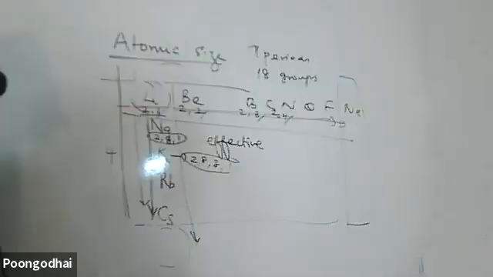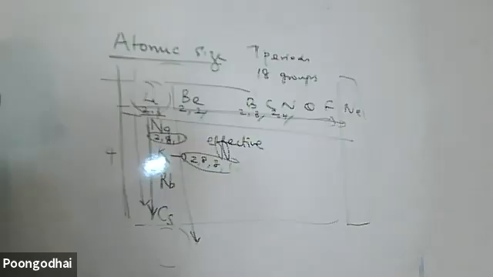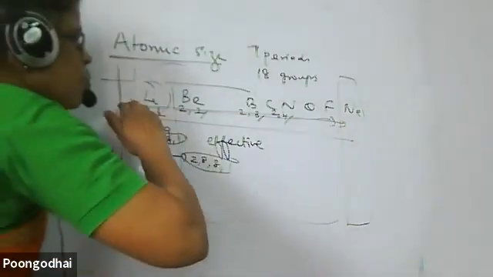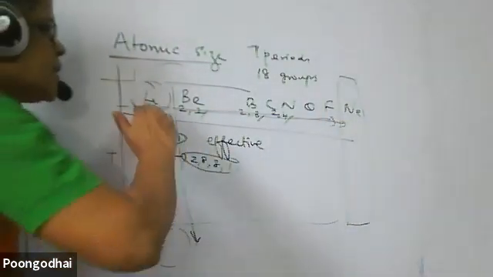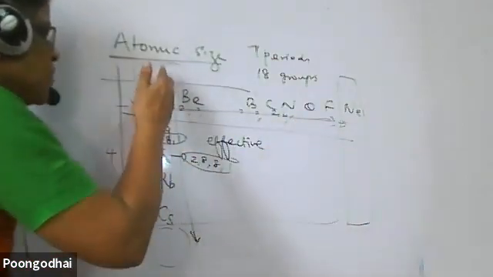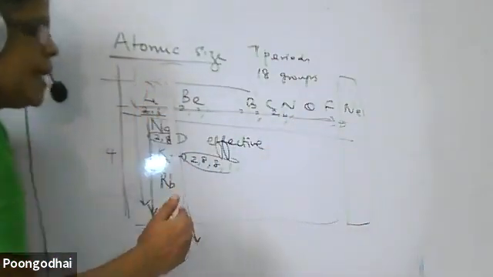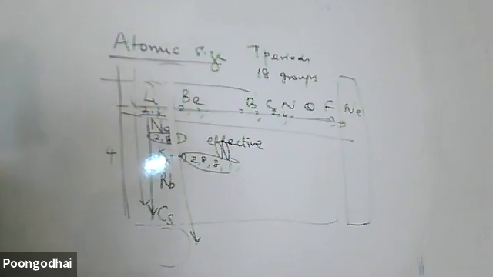Sandhya, when I move along a period, what happens to the size of the atom? It increases, ma'am. Along a period means moving from left to right. Horizontal rows are called periods. Vertical columns are called groups.